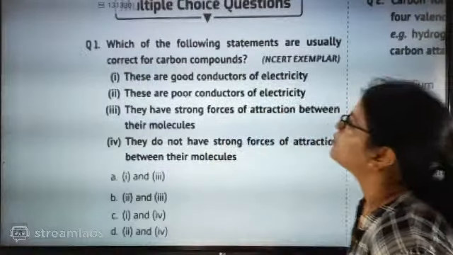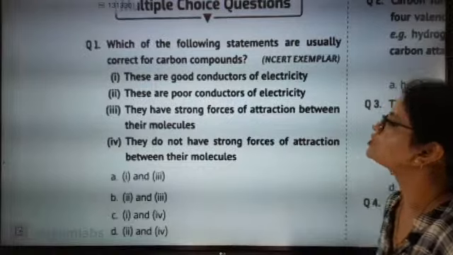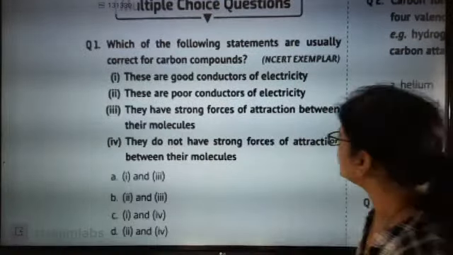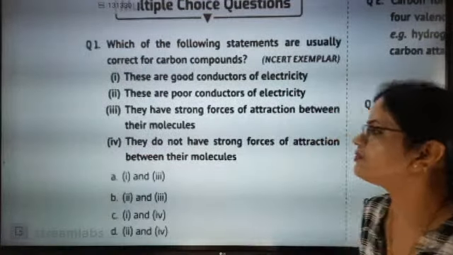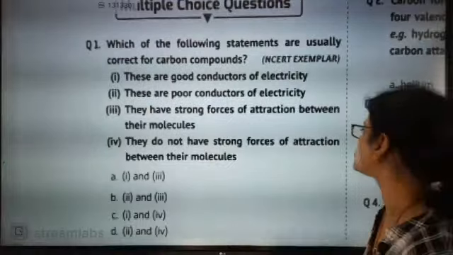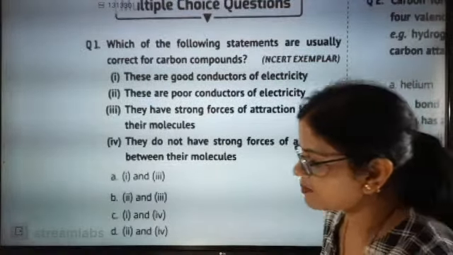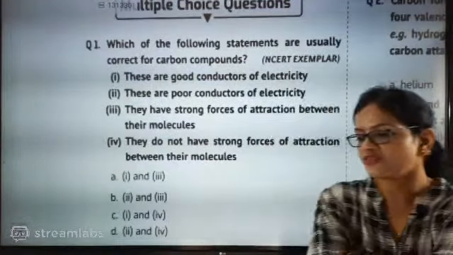Okay. First question: which of the following statements are usually correct for carbon compounds? These are good conductors of electricity. These are poor conductors of electricity. They have strong forces of attraction between their molecules. They do not have strong forces of attraction between their molecules. Which one of the following statements is exactly correct? Start answering the question as fast as possible.